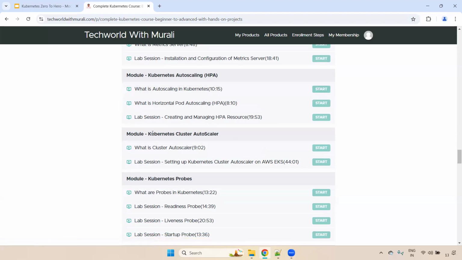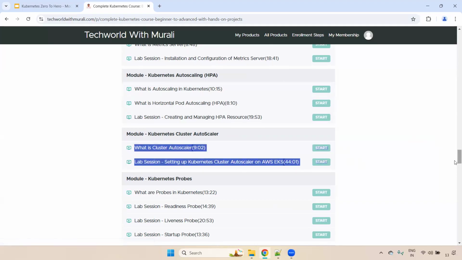Okay, now you can see the Kubernetes cluster autoscaler. If you want to manage your worker nodes depending on CPU and memory utilization, and also when the pods you have deployed are in pending state, then you use the cluster autoscaler. It automatically increases the worker nodes. If you have fewer pods, it automatically decreases the worker nodes. For that, we use this one. Okay, clear. This is also one of the most important autoscalers.